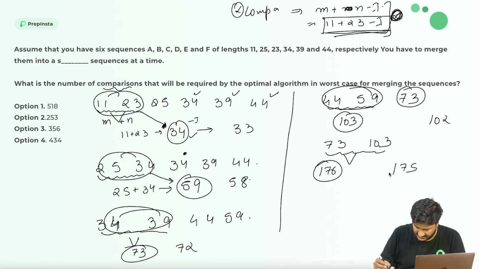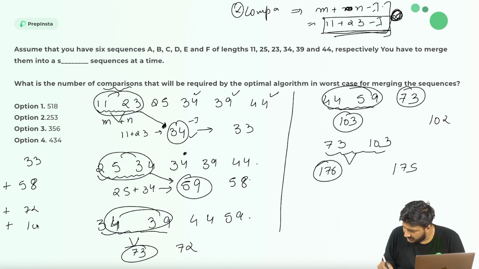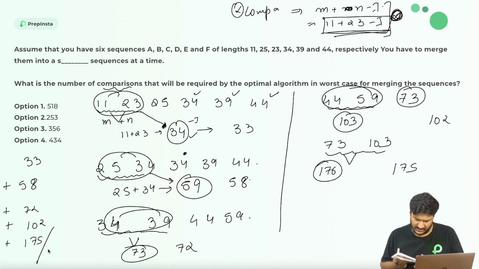All I need to do is add all of them. So if I add 33 plus 58 plus 72 plus 102 plus 175, the resultant of all of this would be, I guess, 440.